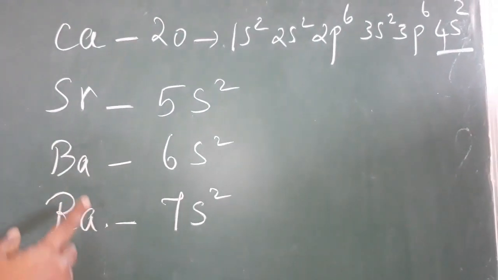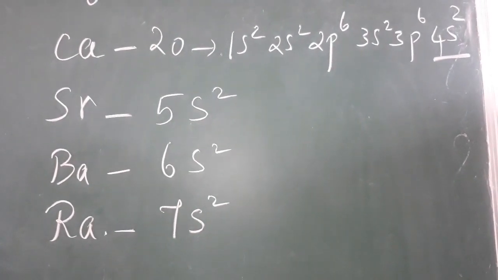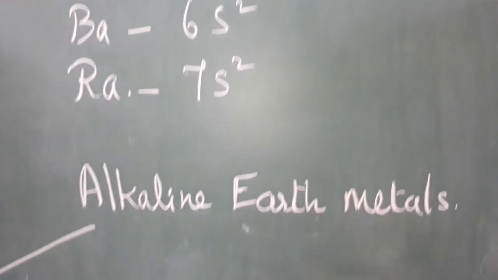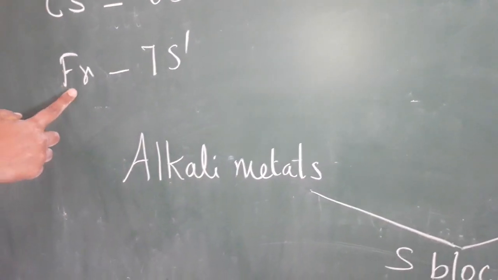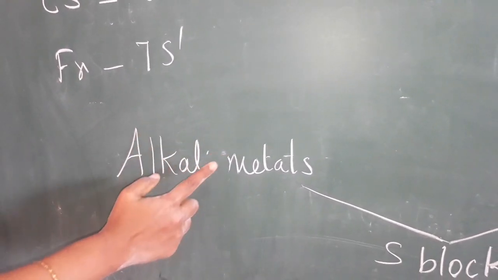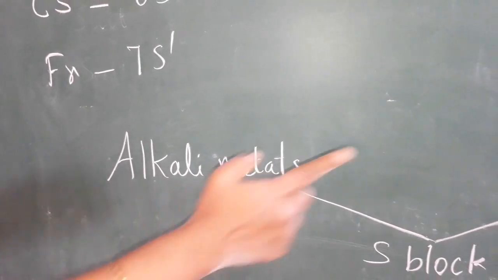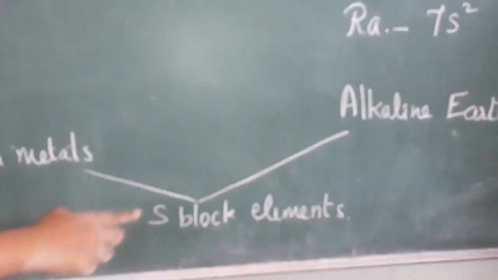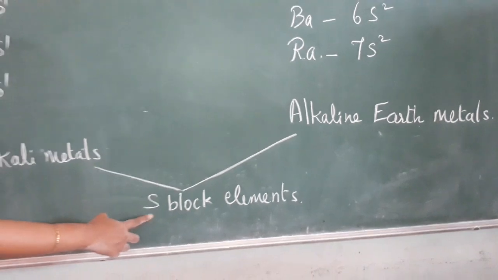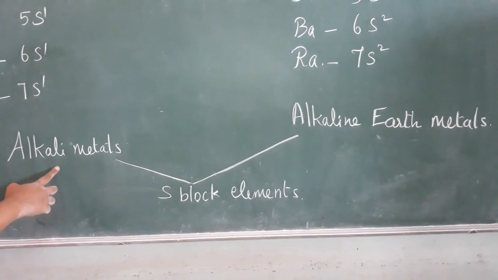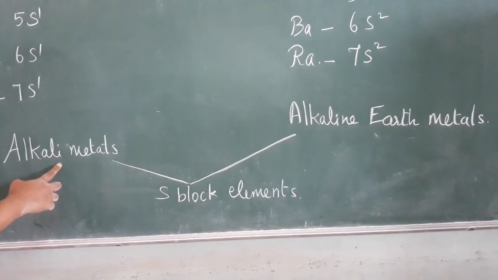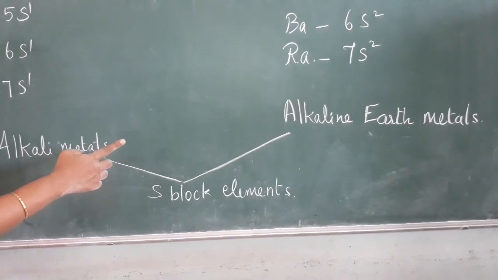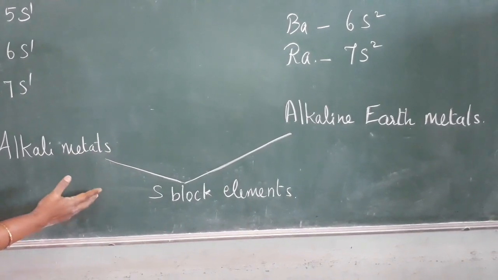block. The names of these elements are alkaline earth metals, and these elements lithium, sodium, potassium, rubidium, cesium, francium are called alkali metals. So these alkali metals and alkaline earth metals together are called s block elements. Now we are going to learn the new lesson, alkali metals and alkaline earth metals, their properties, in this video.